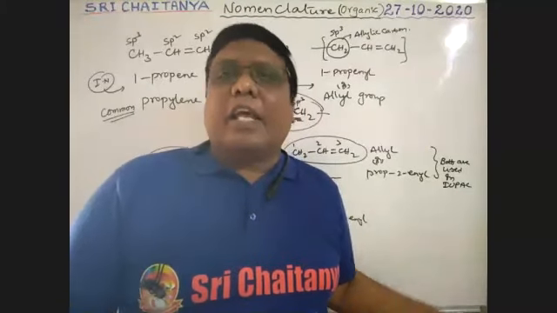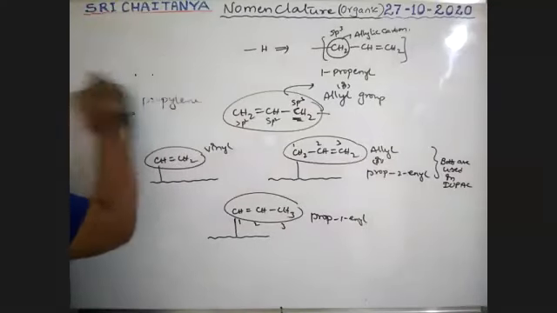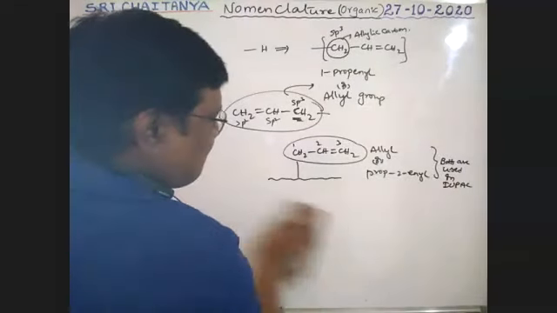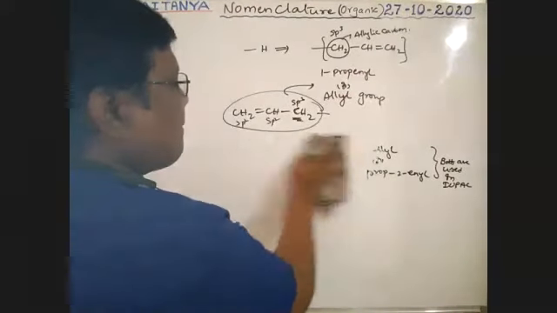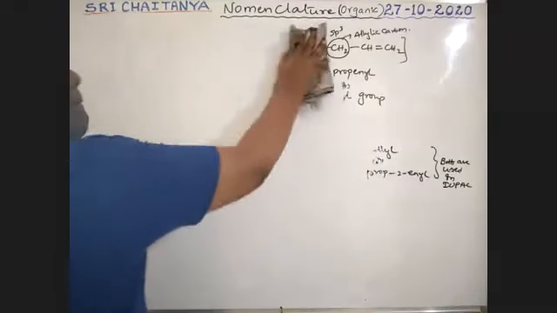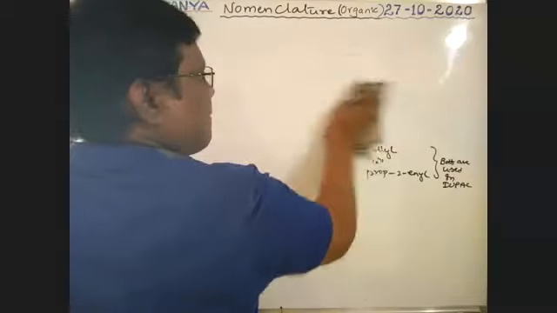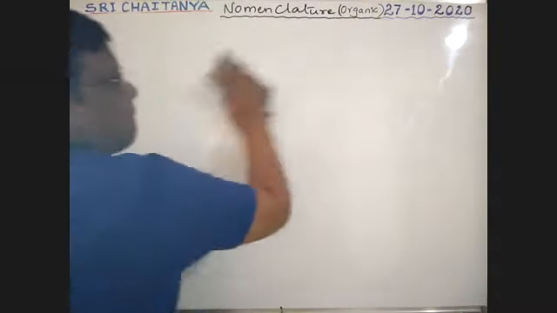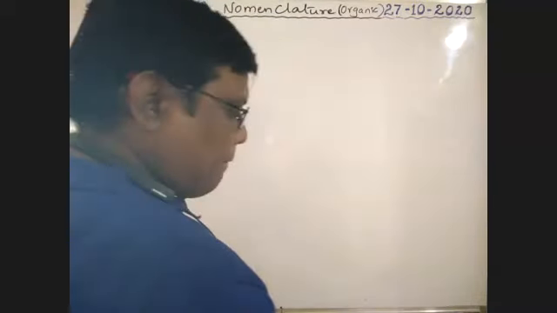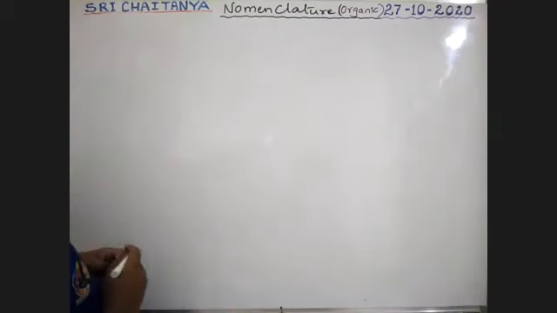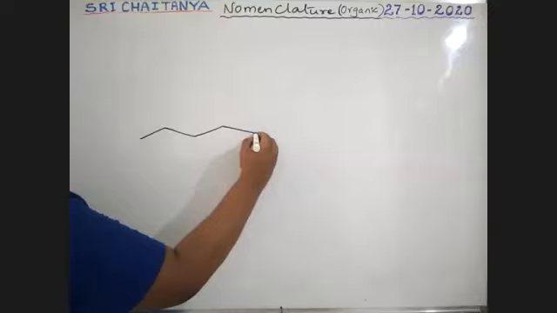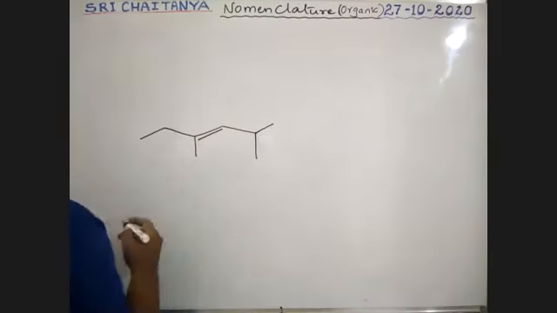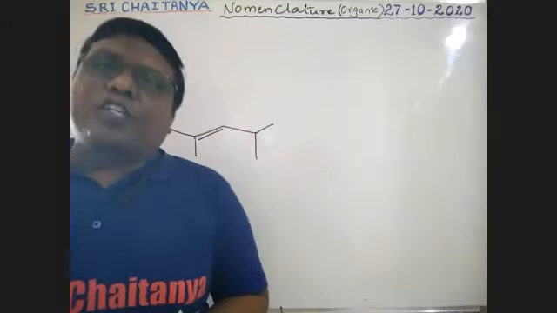Next, at the same time, see, boys, I'm writing a structure. Please identify the vinylic carbon and allylic carbon. See, boys, among these, which is vinylic carbon, which is allylic carbon?